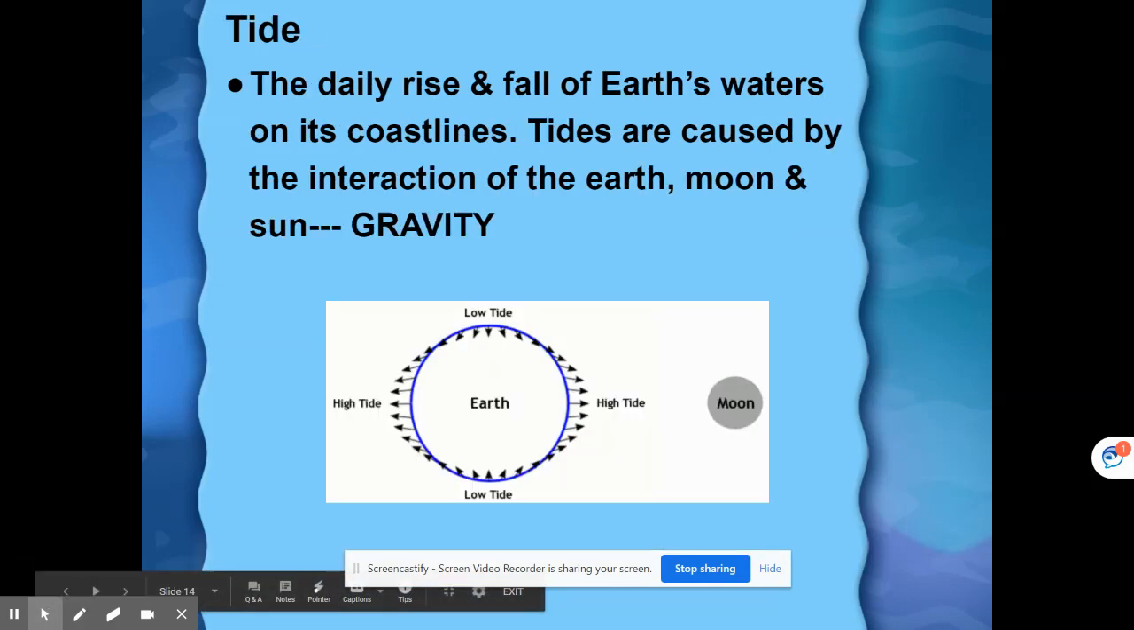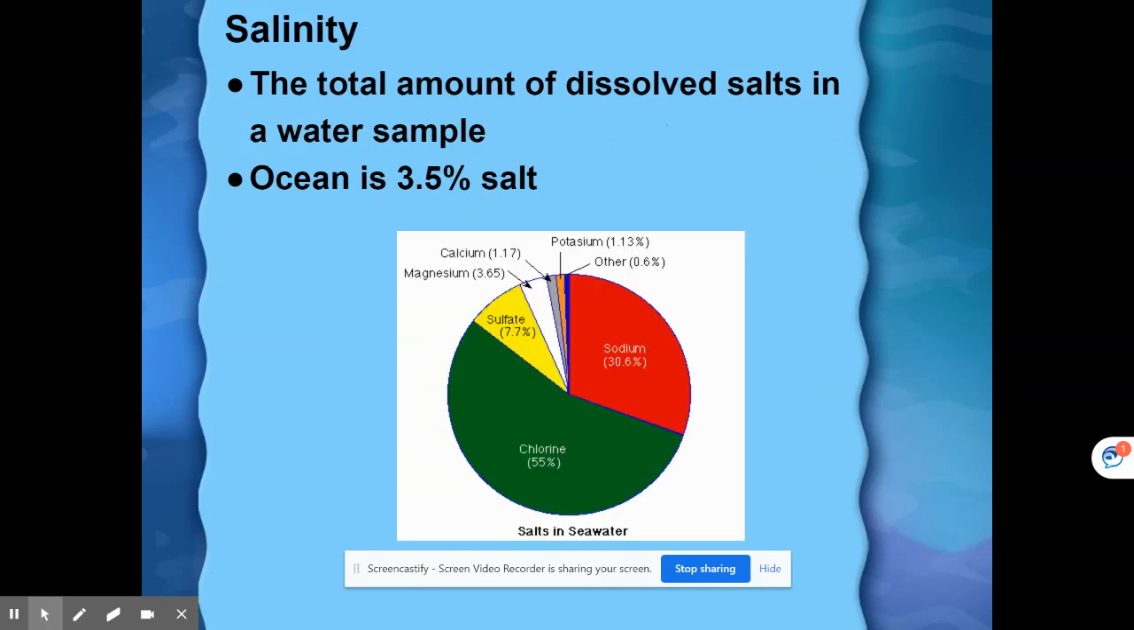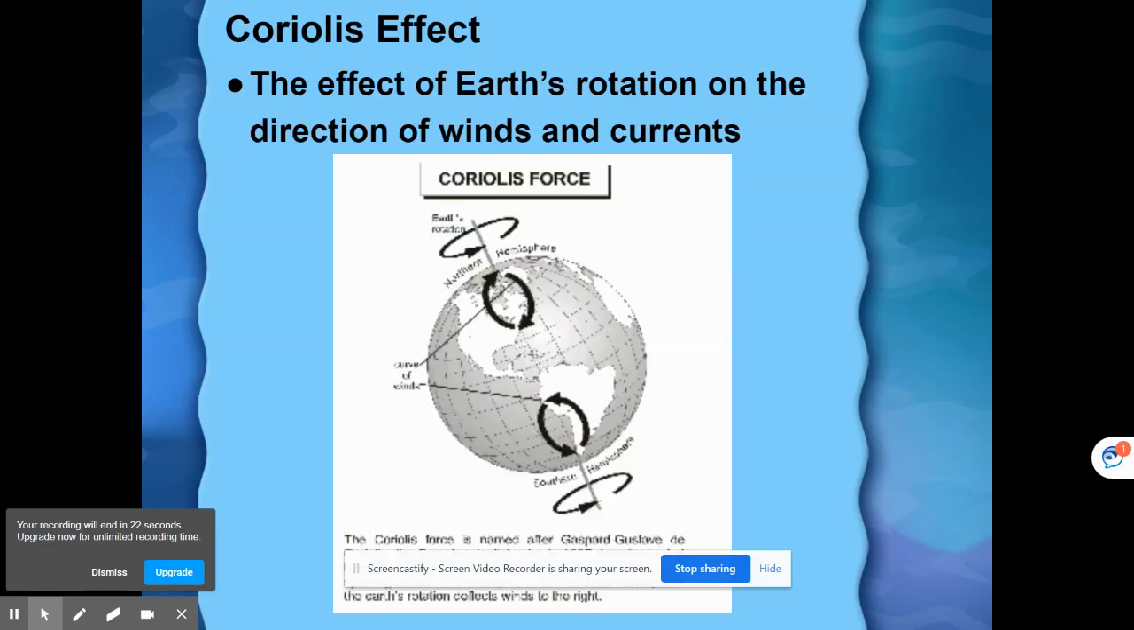We'll talk more about tides in a different unit, but right now, a tide is the daily rise and fall of Earth's waters on its coastlines. Tides are caused by the interaction of the Earth, Moon, and the Sun, particularly because of gravity. Salinity is the total amount of dissolved salt in a water sample.